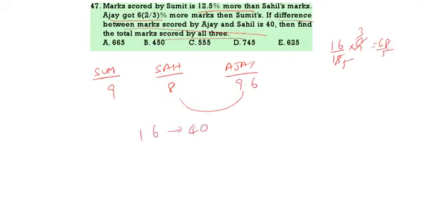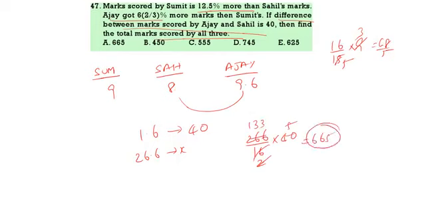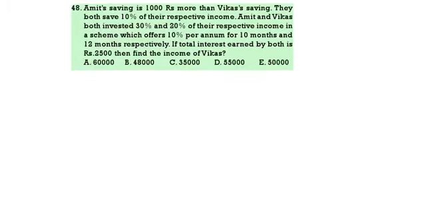Total marks by all three, that is 26.6, equal to how much? So more by less. There is no value for the point if there is a point after equal basis. 8 2s, 8 5s, 2 1s, 2 133. This is 665. 665 is the correct answer. Next question.